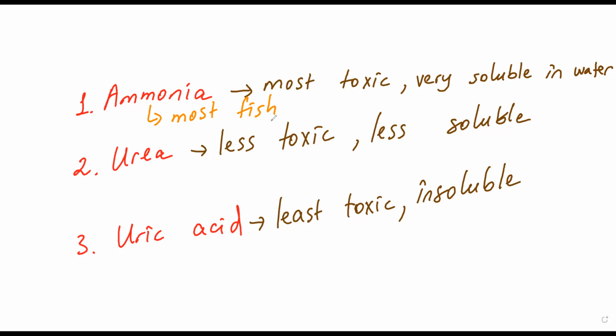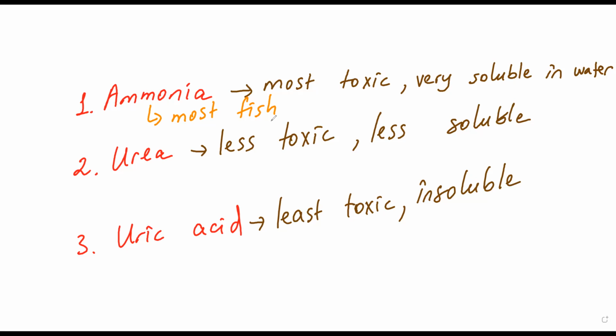Most fish release as a major product ammonia. Because why? You know that ammonia, again, is very soluble. So if you want to remove ammonia, you need also to lose water with it. Fish is living in water, so there's no problem with water for fish. Fish is aquatic animal.